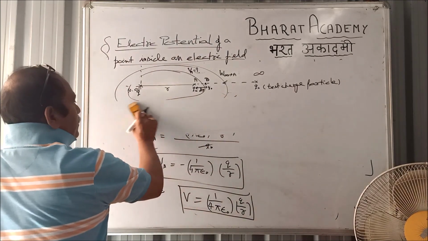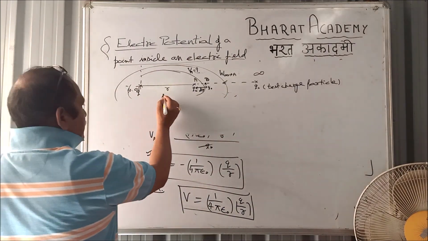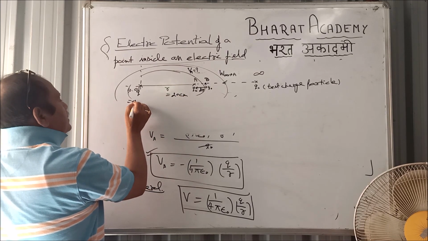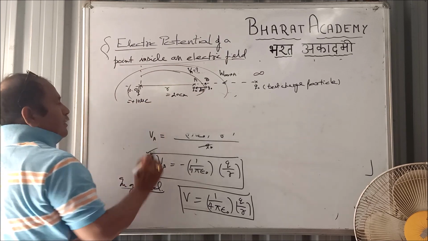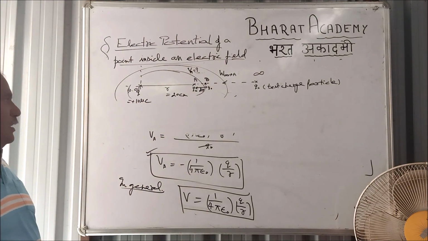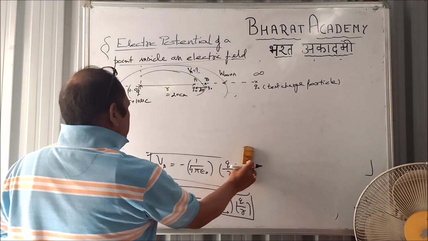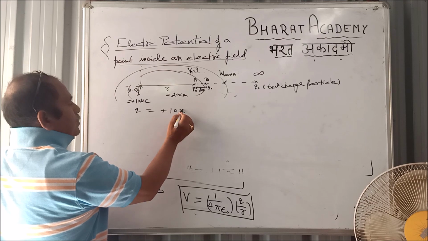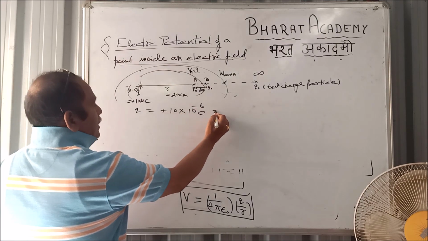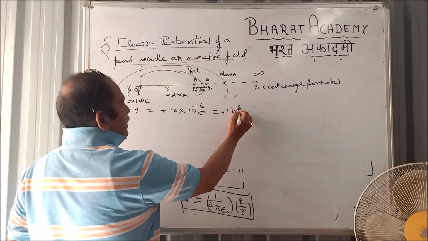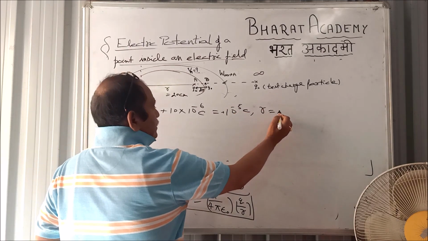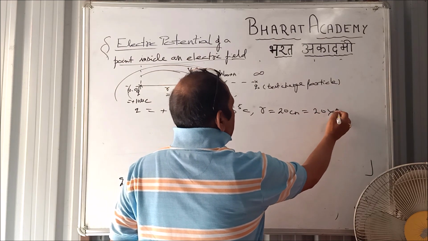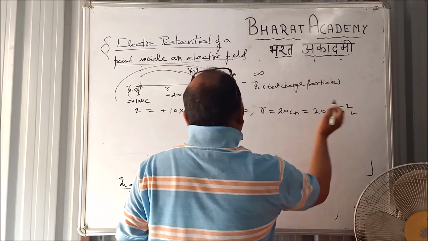Now, how to calculate? Just take an example. Suppose r is 20 centimeter and Q is plus 10 microcoulomb, and I want to find out the electric potential at A. So what should be the value? Q we have got plus 10 microcoulomb. Micro means 10 to the power minus 6, so it will be plus 10 to the power minus 5 coulomb. r is how much? 20 centimeter. We use the SI system, so 20 into 10 to the power minus 2 meter, right?